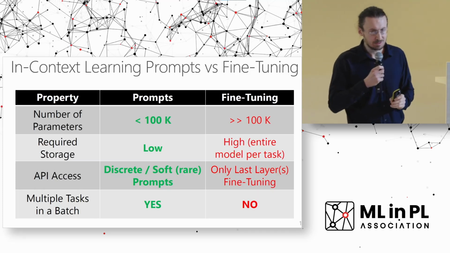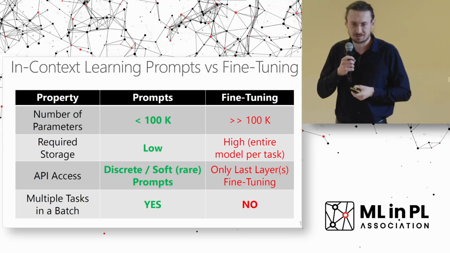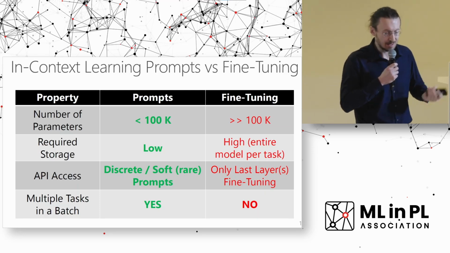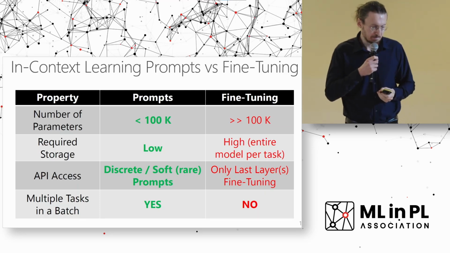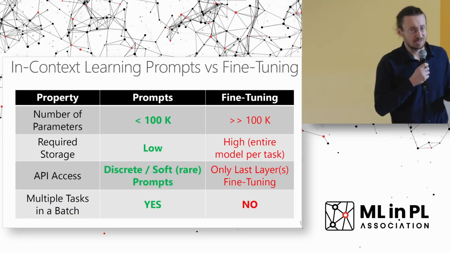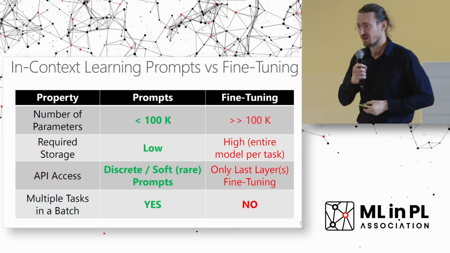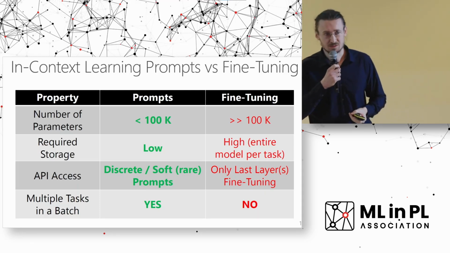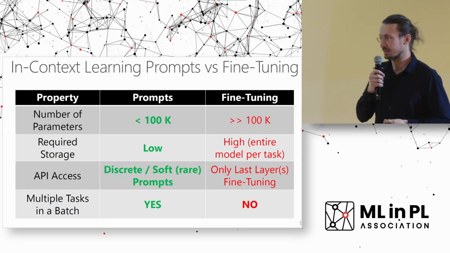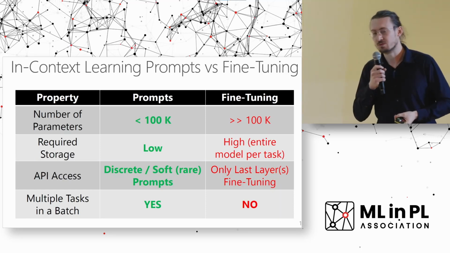And for fine-tuning, if you want to have a separate model per each task, this is very, very high cost. So the entire model has to be just replicated. What about using them? For example, you cannot maybe host this LLM on your own GPU. So how can we use that through APIs? So nowadays, many APIs offer you access to the LLMs through these prompts.